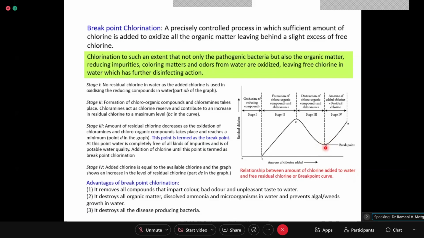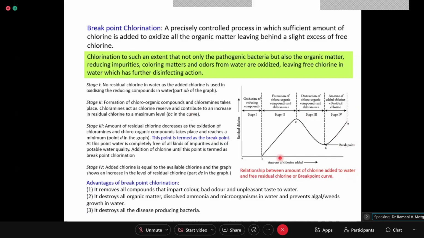After this point, whatever quantity of chlorinating dose is added remains as it is in water and shows as residual chlorine. So roll number 15 onwards, they are all getting an increasing trend. Whatever increasing quantities of chlorinating agent are added, that is going on increasing.